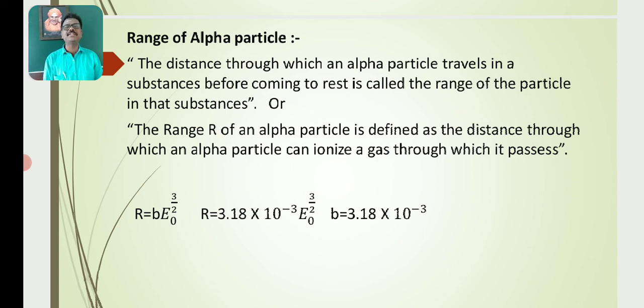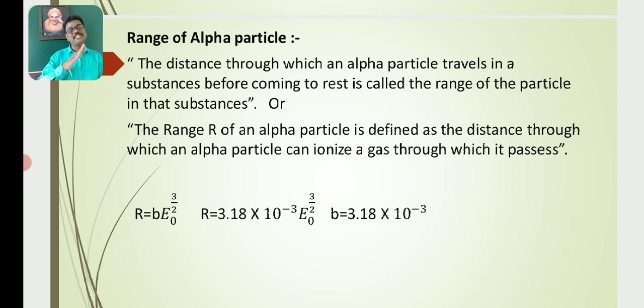The range is given by R = B E0^(3/2), where E0 is the energy with which the alpha particle enters the substance, that is, the initial energy of the alpha particle before